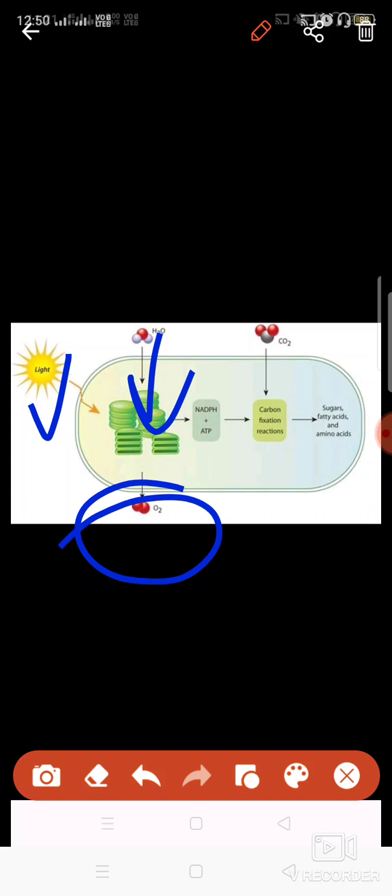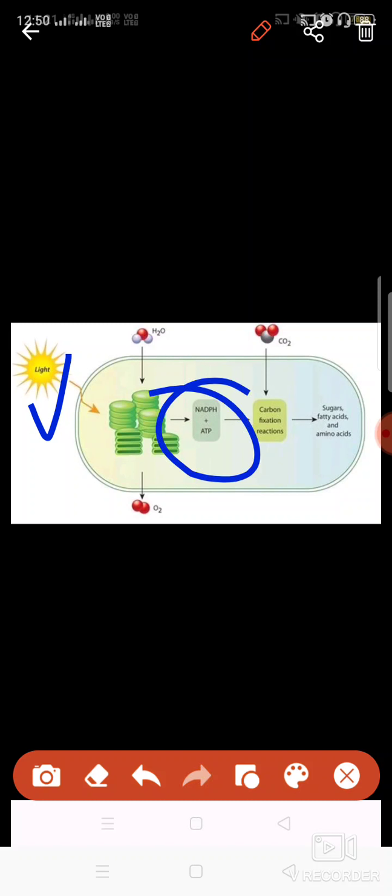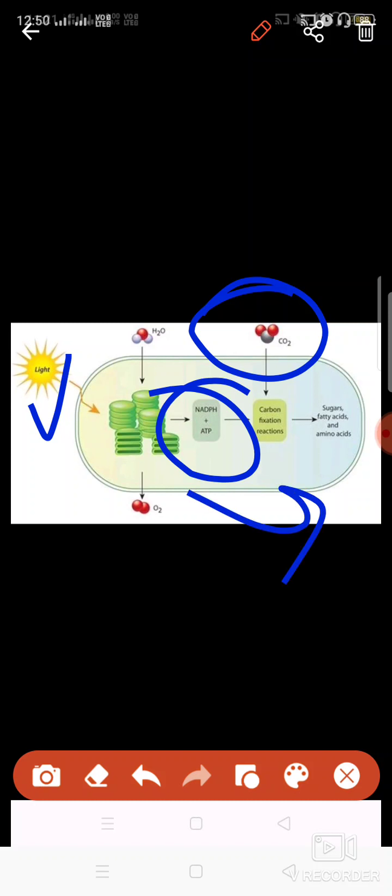During this process oxygen is released, this you know. So this is the basic process of photosynthesis, in which light energy is trapped by the thylakoids, where chlorophyll is present. Water molecules are split, releasing oxygen, and by using the energy currencies, the carbon dioxide which is absorbed is converted into glucose, and oxygen is released.